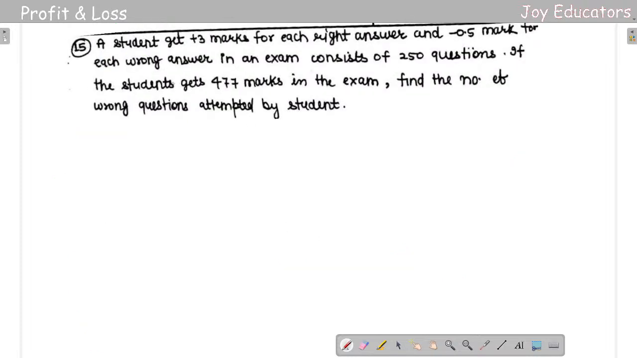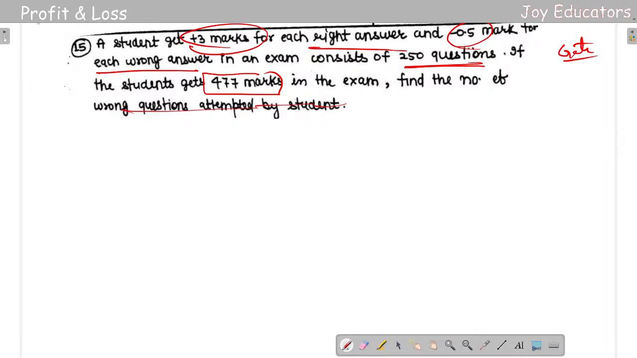Okay, next question. A student gets 3 marks for each right answer and 0.5 marks for each wrong answer in an exam consisting of 250 questions. If the student gets 477 marks in the exam, find the number of wrong questions attempted by the student. Even in the GATE exam, we are writing it like that. We always have 0.5, 0.25, depending on the examination.